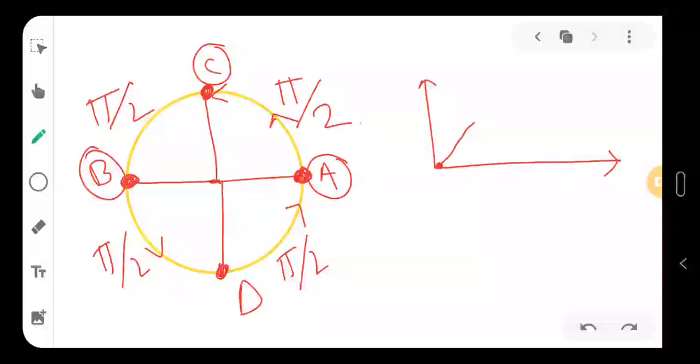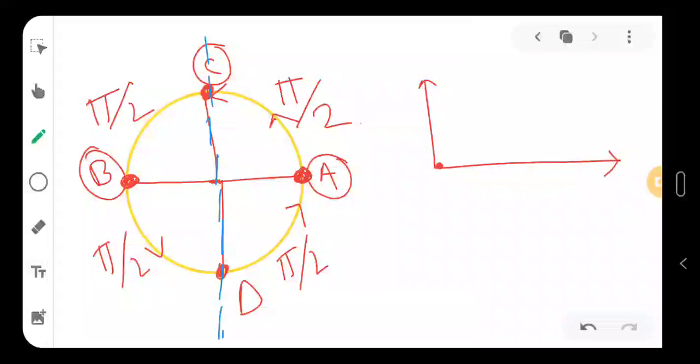But to understand this thing, we can take help of our trigonometry. Now how will we take care of our trigonometry? This is for a circle, but if we take help of our shadow technique, then it will be very much clear. How? Let's say I am taking one reference along this line.